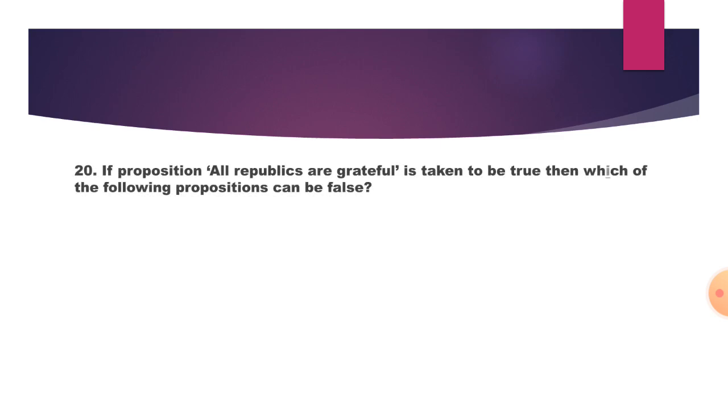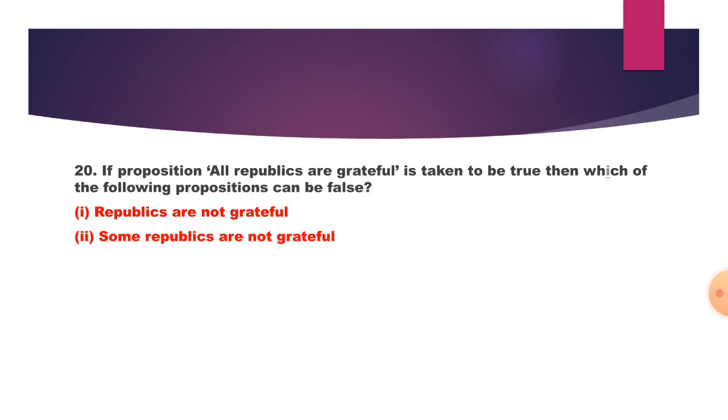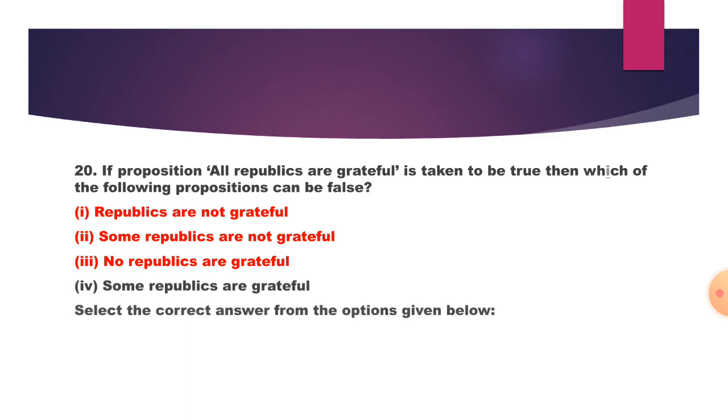Next question. If the proposition all republics are grateful is taken to be true, then which of the following propositions can be false? Whether republics are not grateful, some republics are not grateful, no republics are grateful, some republics are grateful, or else? So the answer is republics are not grateful, some republics are not grateful, and no republics are grateful. So this can be false because here it is clearly written that all republics are grateful.